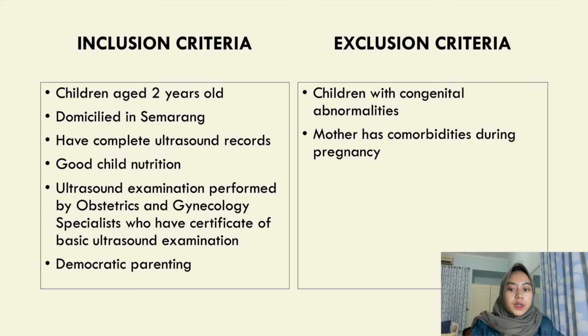The inclusion criteria were children aged 2 years old domiciled in Semarang, with complete ultrasound records, good child nutrition, ultrasound examination performed by obstetrics and gynecology specialists who have a certificate of basic ultrasound examination, and democratic parenting. Exclusion criteria were children with congenital abnormalities and mothers with comorbidities during pregnancy.